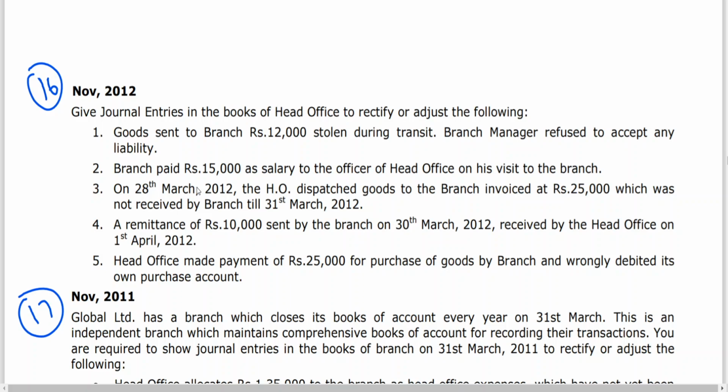Next, branch paid 15,000 as salary to the officer of head office on his visit to the branch. What is the entry you should write?